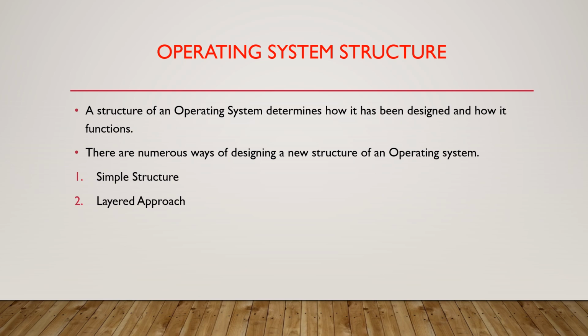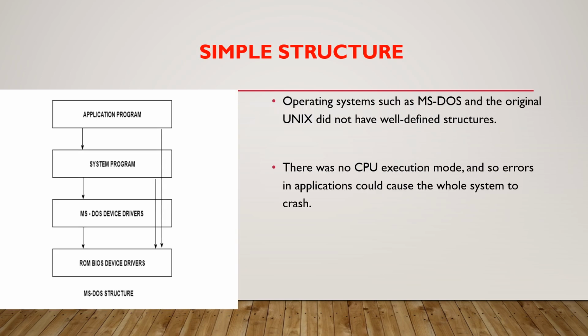Operating system structure. The structure of an operating system determines how it has been designed and how it functions. There are a number of ways to design the structure of an operating system. Some are simple structure and layered approach. Simple structure started as small, simple, and limited systems.